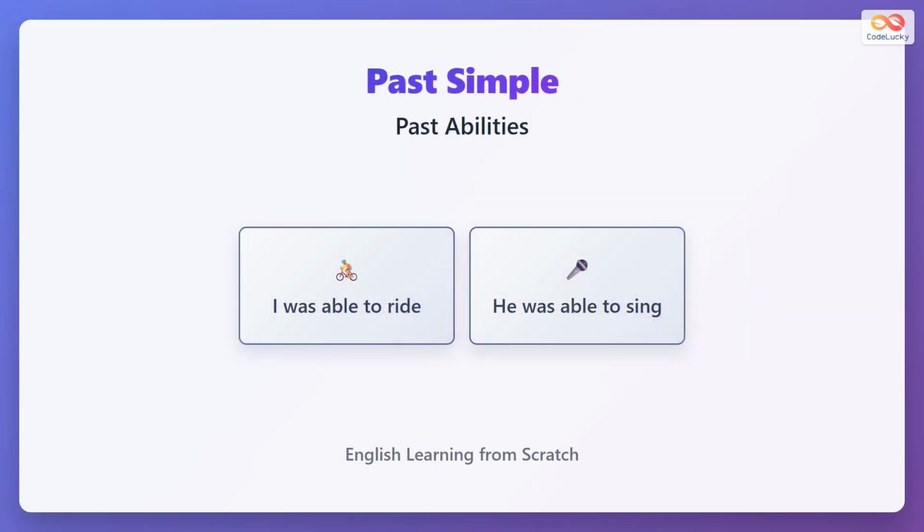Past simple ability uses was or were able to. I was able to ride means at that past time I had this skill. He was able to sing shows a specific past ability. Was or were able to describes abilities that existed at particular past moments.